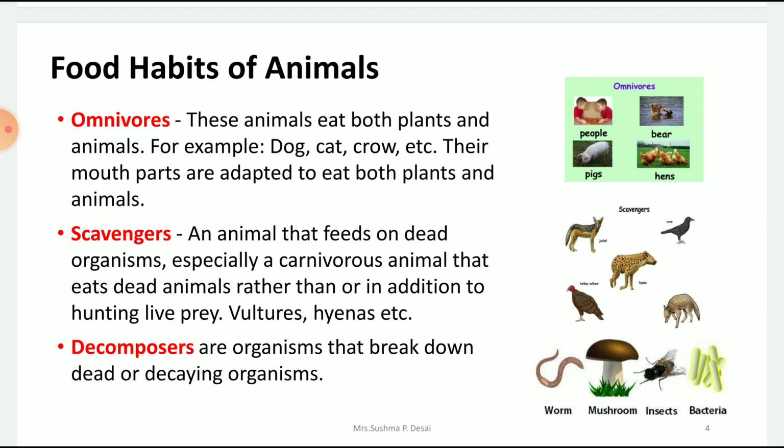Other examples of omnivores are the crow. If you have seen it, it eats both plants as well as animals. Bear is also an example of an omnivore.